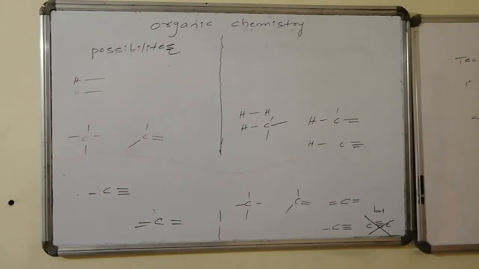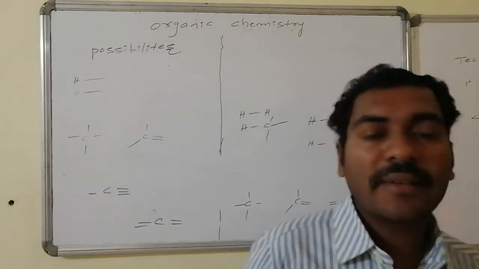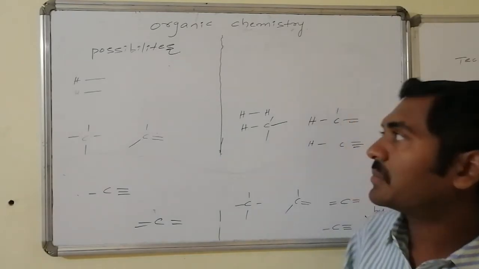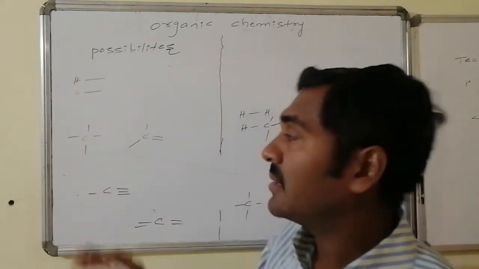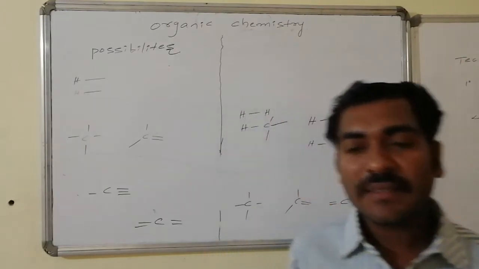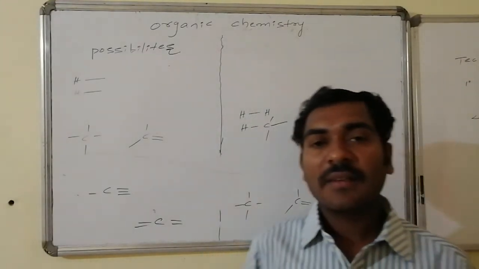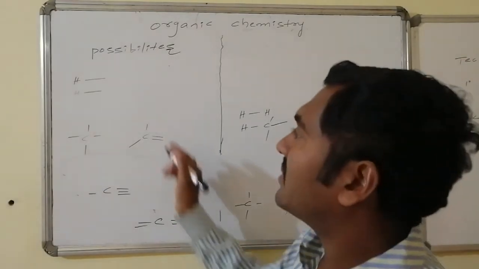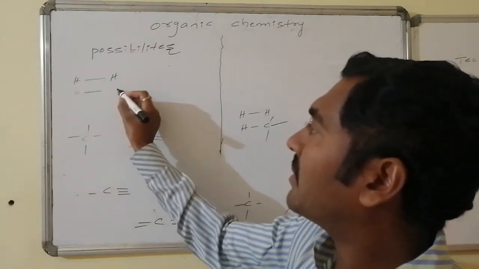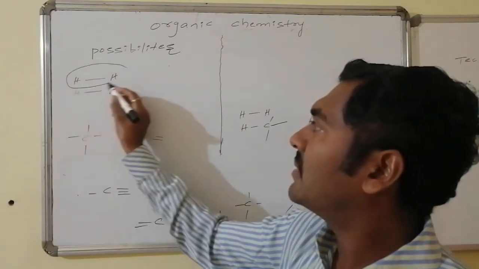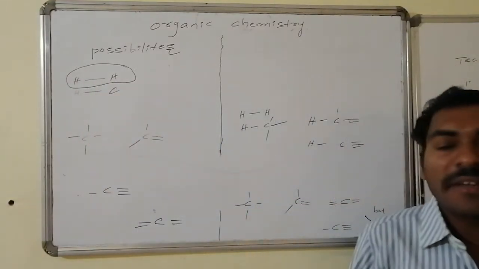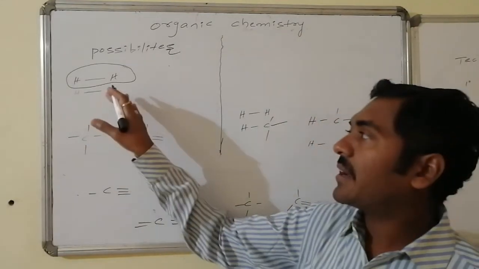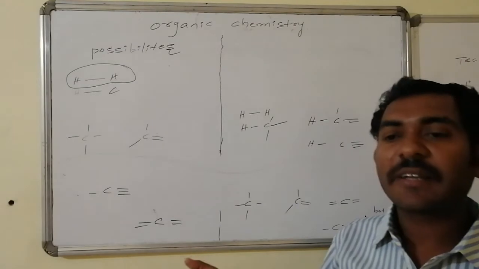Yes, let us go for once again the possibilities associated for the atoms present as a part of chemical combination of organic compounds. Suppose hydrogen is there, it is forming one valency, that is one bond, that one bond is the primary covalent bond, that is sigma bond. That sigma bond can be established either with hydrogen or with the carbon, but if it establishes bond with the hydrogen, that becomes an independent molecule that never be part of the organic. Whereas if it is carbon, carbon is having other valencies, it can be of anything.